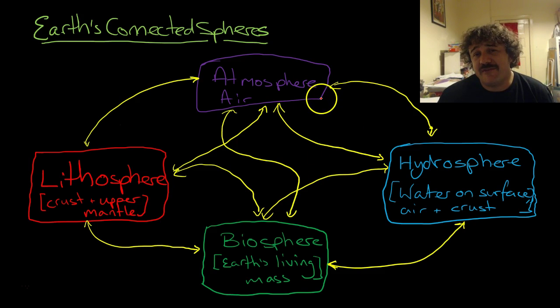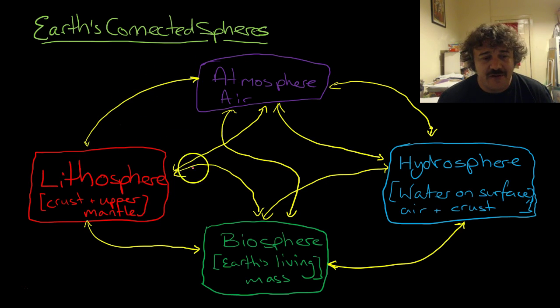Up here we've got the atmosphere, that's the air, and above the air. Then we've got the hydrosphere, that's everything with the water in it. The biosphere, this is the living part. You are part of the biosphere, so it's all of the Earth's biomass. And then you've got the lithosphere. There's essentially the crust and the upper mantle. So the rocky parts.